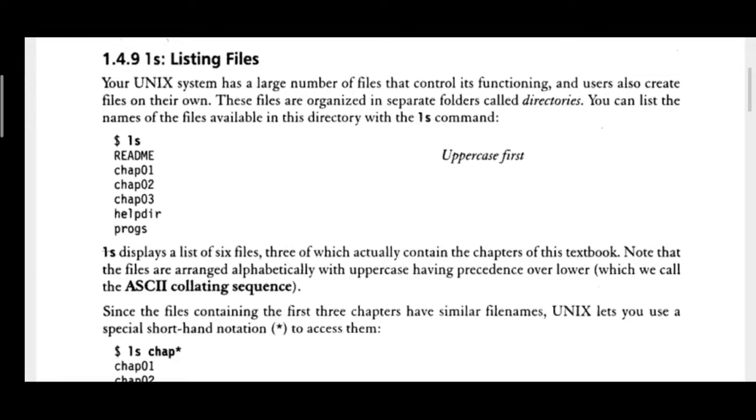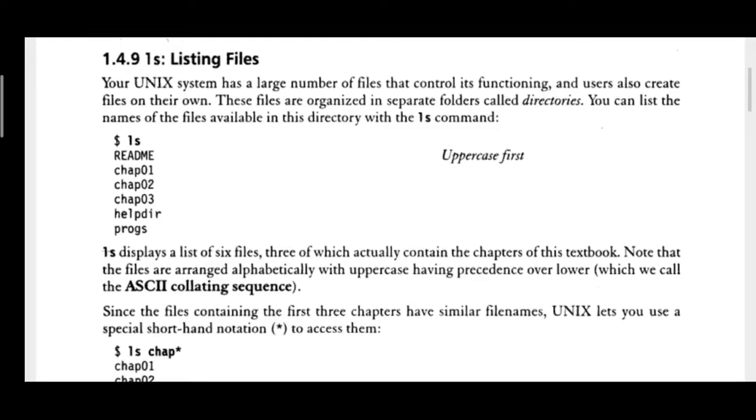Apart from them, you can create your own file. Just recall your C programming: while saving, you have saved a program with the .c extension, so that will be saved in a place, right? So your Unix system has a large number of files that control its functioning, and users also create files on their own, of course, your user files.